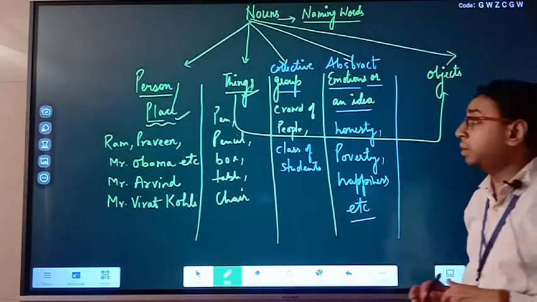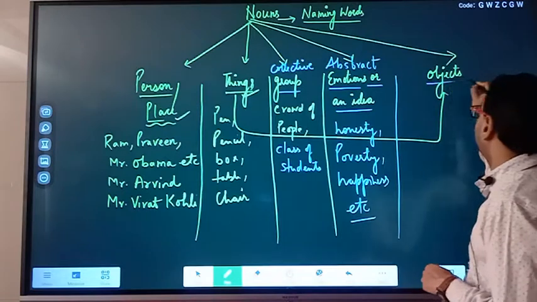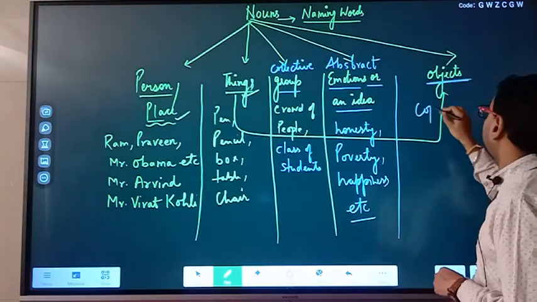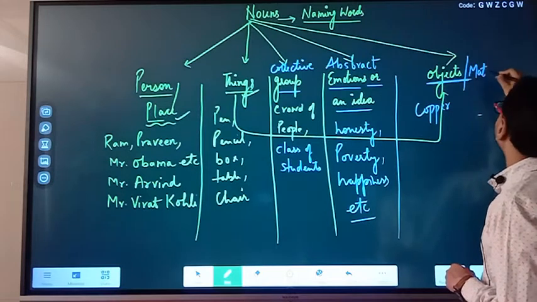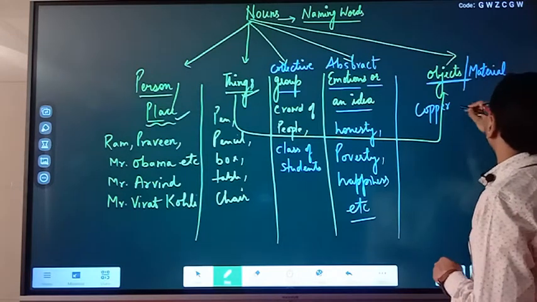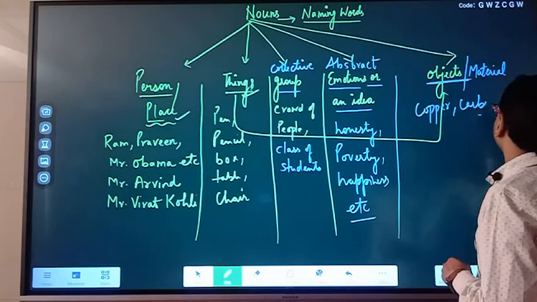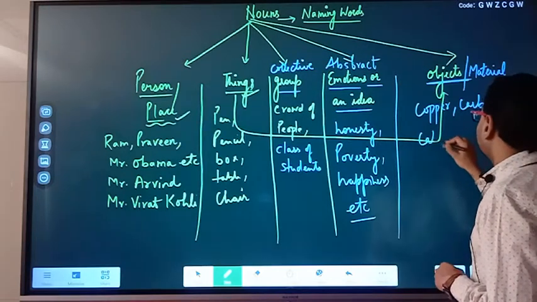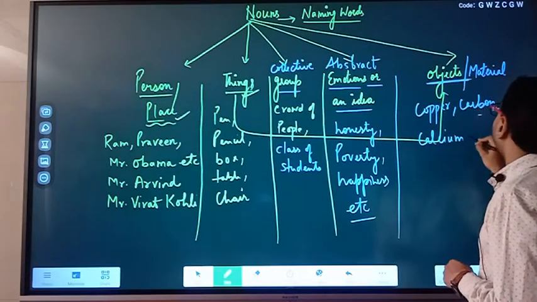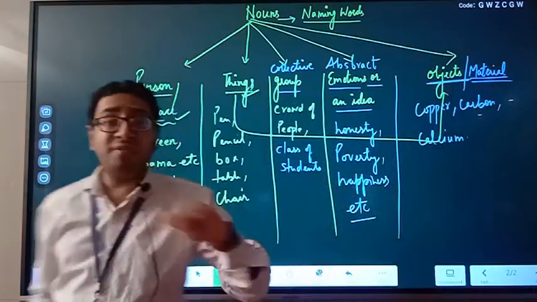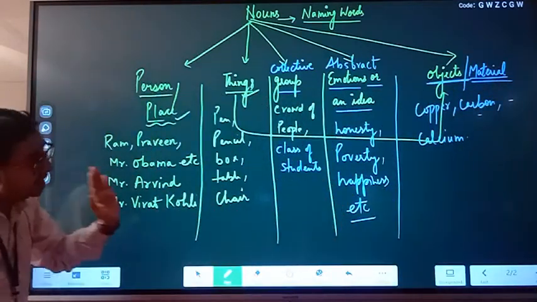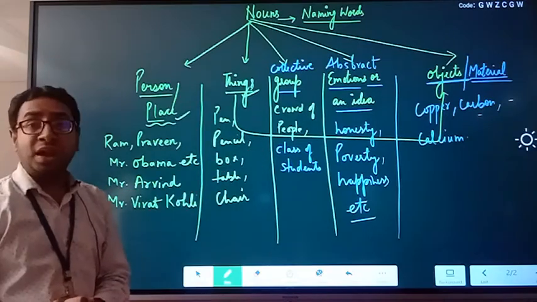We'll discuss what abstract nouns are. Now things, objects, I'll talk about material. Even I can make it as material, like copper, carbon, calcium. They are examples of material that come under material nouns. So basically these 5 categories are there in which we segregate nouns. Are we clear with this?